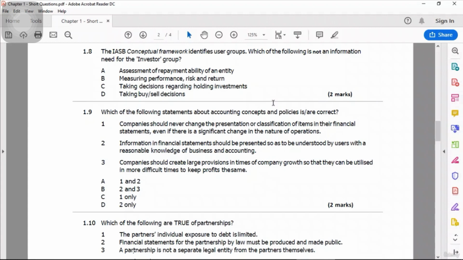But assessment of repayment ability of an entity is not, because repayment ability usually is assessed by lenders like bankers or suppliers. Investors are not the lenders of the business, so they do not look at the repayment ability of an entity because they don't give a loan.